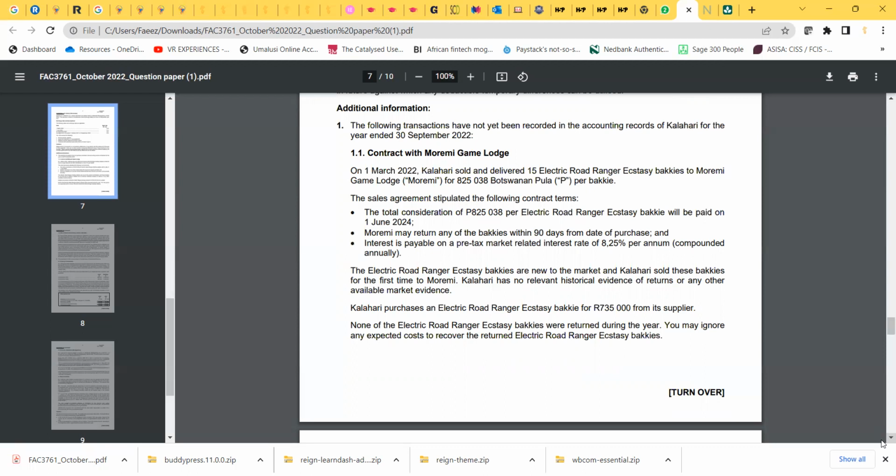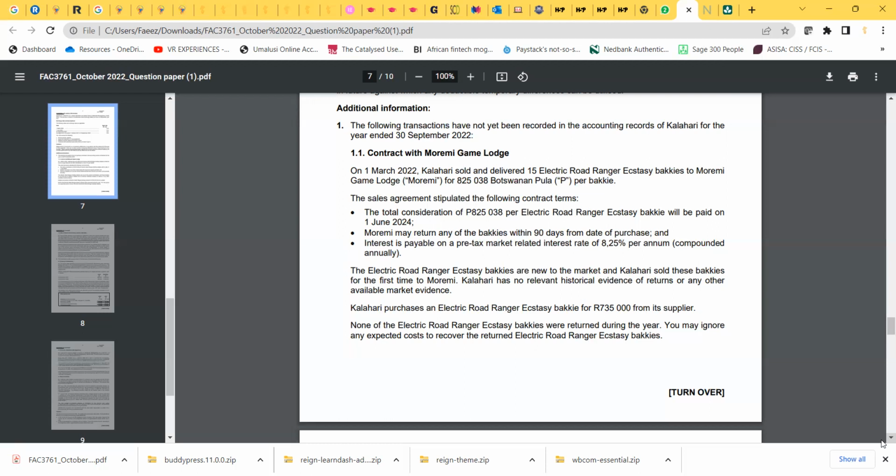So this is within the current financial year. On 1 March 2022, Kalahari sold and delivered 15 electric Road Ranger bakkies to Morimo Game Lodge for 825.038 Botswana per bakkie. Okay. So what's important, take note, on that date, we sold and delivered. So basically the risks and rewards of ownership transferred on that date. So technically speaking, we should be able to raise revenue at that date.